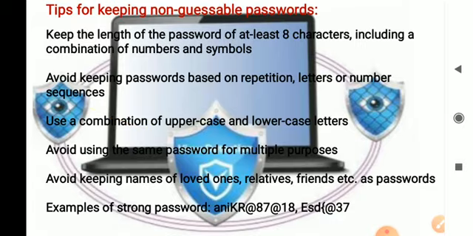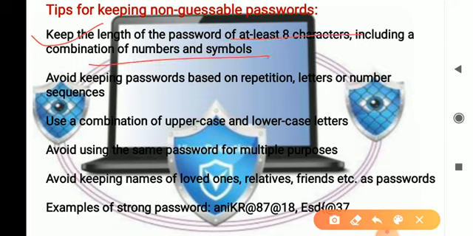Next, tips for keeping an unguessable password, meaning how you create a password so that it will not be hacked by an unknown person or hacker. First, keep the length of the password at least 8 characters long. It should include a combination of numbers and symbols. Avoid keeping a password based on repetition. Sometimes we keep the password 1 2 3 4. We need to avoid such passwords. Never repeat any letter or number in sequence.